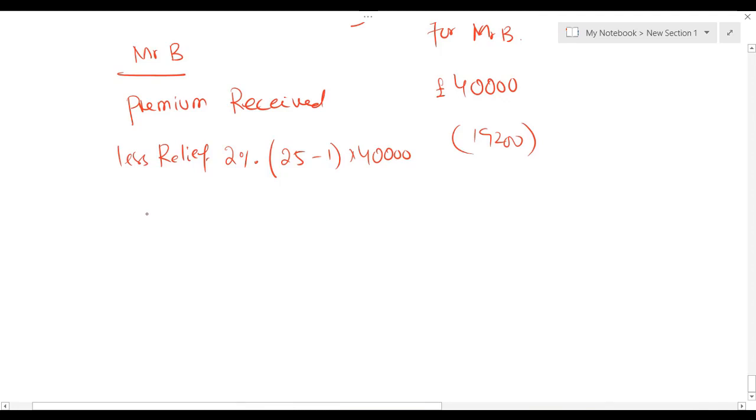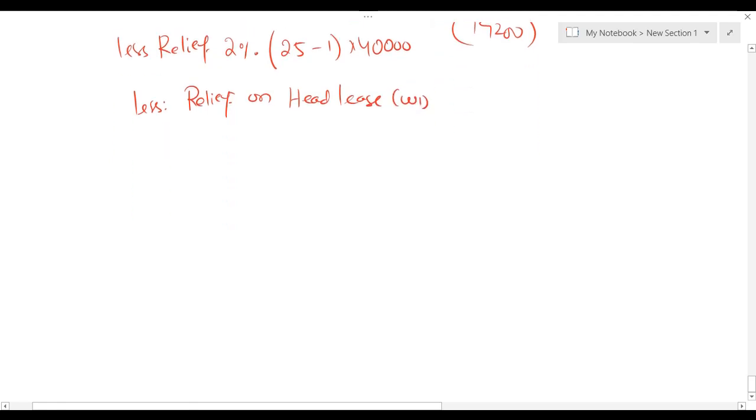And that relief will reduce his taxable premium, less relief on head lease. Working one. Now the question is how to calculate relief on head lease.